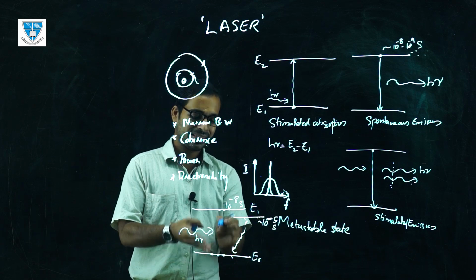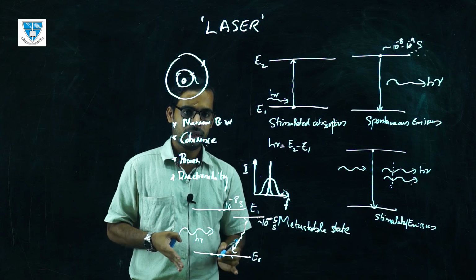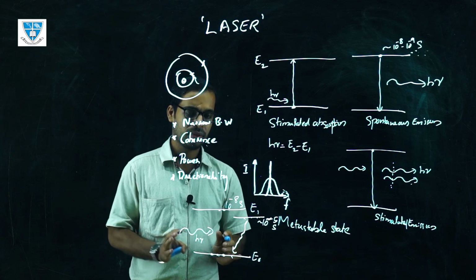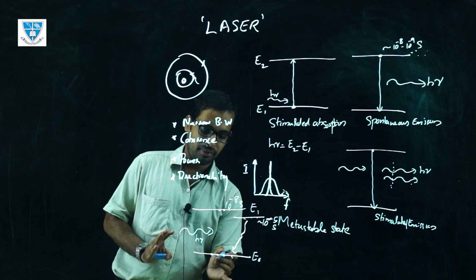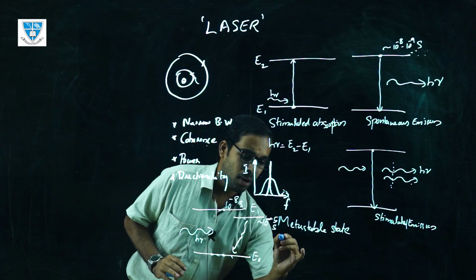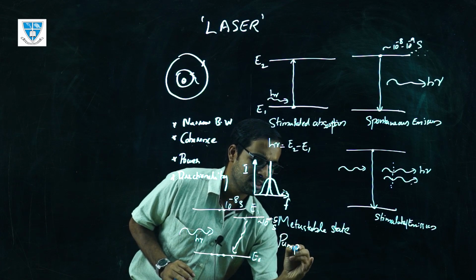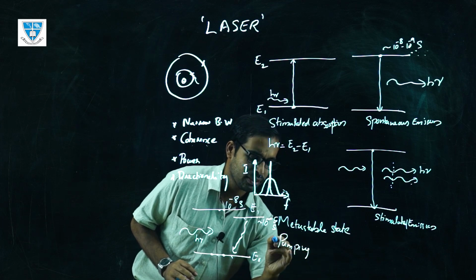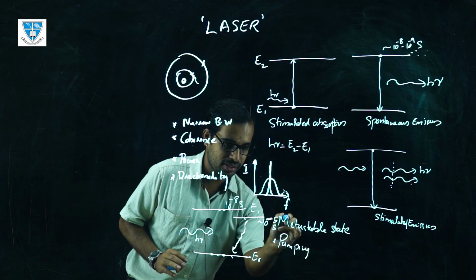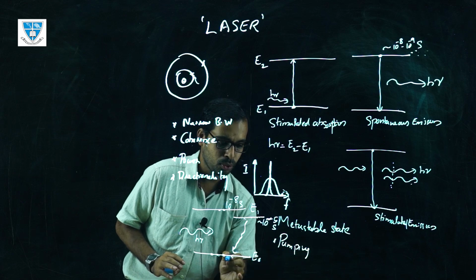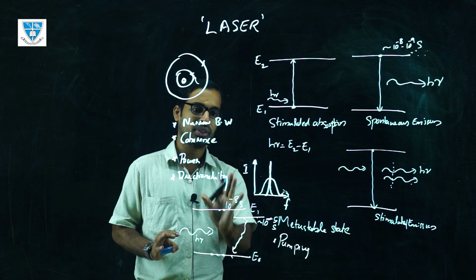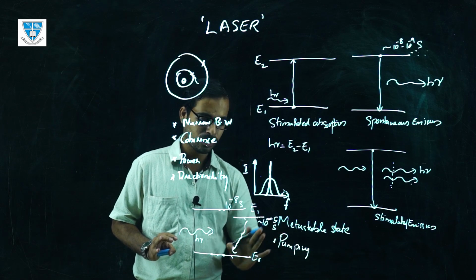In order to excite these electrons from the ground level, we need to give some source of energy, so we need to put some energy into this level. That process is called pumping. So in order to have laser action, first we need a metastable state. Second, we need to pump the electrons from the ground level to the excited level, and this process is called pumping.